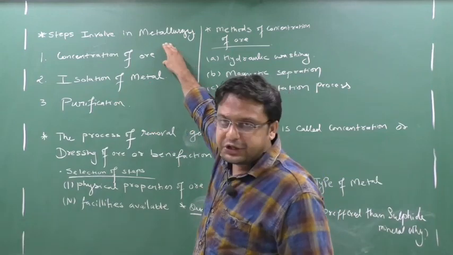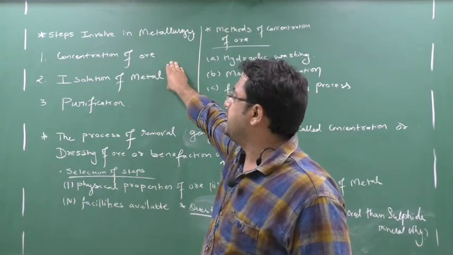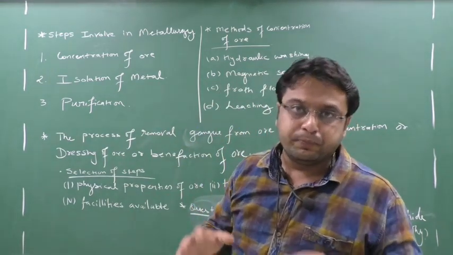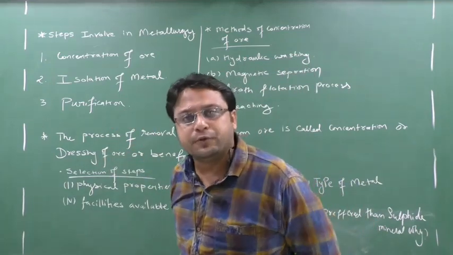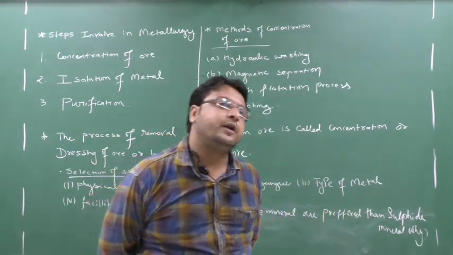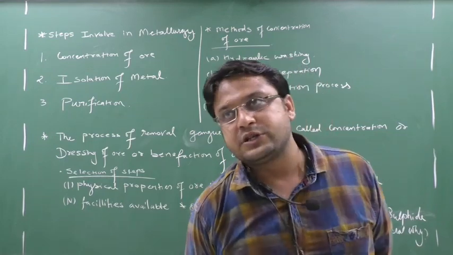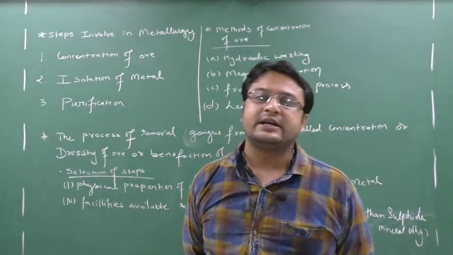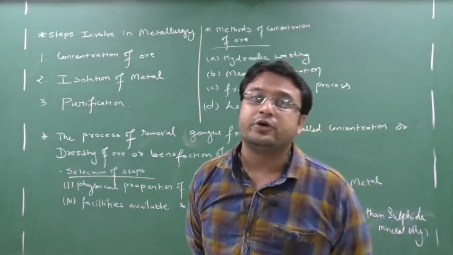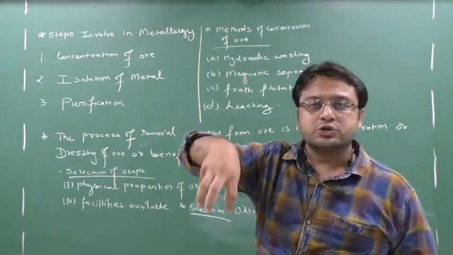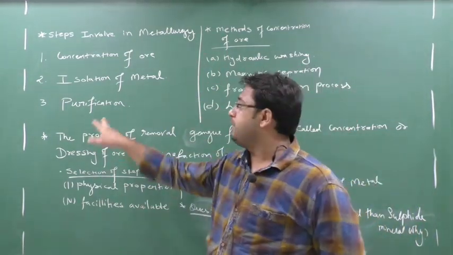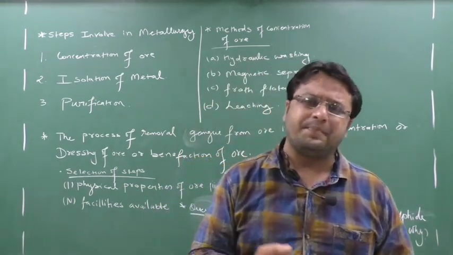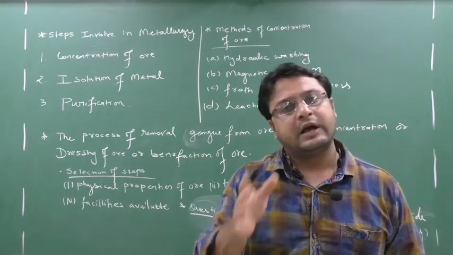So first step is concentration of ore. Second step is isolation of metal. In this step you will obtain the metal, but that metal will not be pure, so you have to purify the metal also. The last step is purification, and I know you are well versed with purification. Remember the purification we did in electrochemistry: the impure metal acted as the anode and the pure metal as the cathode. At the anode oxidation occurs and at the cathode reduction occurs. That method can be used for certain metals. Each and every time the same method will not be used in purification, that is the electrolysis process. Some metals can use it, like copper or zinc. Which method applies, I will tell in a future class.